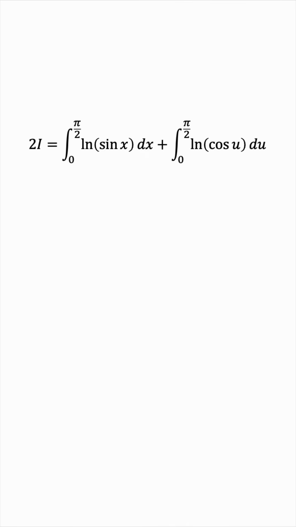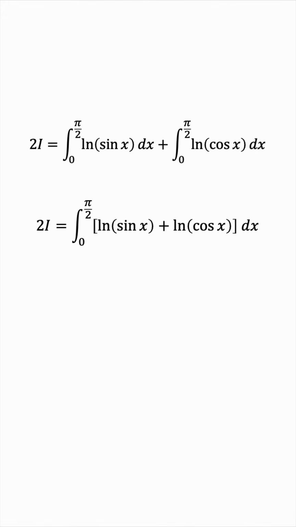Now you may be wondering, one of them is in terms of x, and one of them is in terms of u. So how can we add them? That's actually not a problem, because u here is just a dummy variable for integration. So we can use the trivial substitution u equals x. And that solves the issue. Now we can combine these two integrals, because both of them are from 0 to pi over 2, and both of them are in terms of the same variable. We'll get the integral of the natural log of sine x plus the natural log of cosine x.